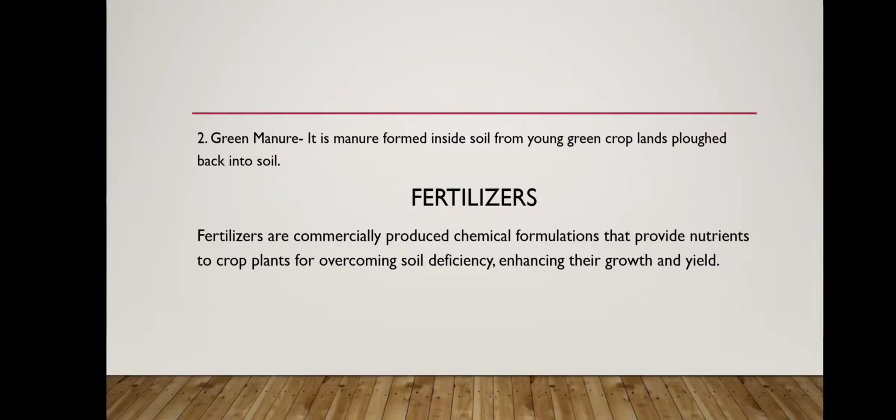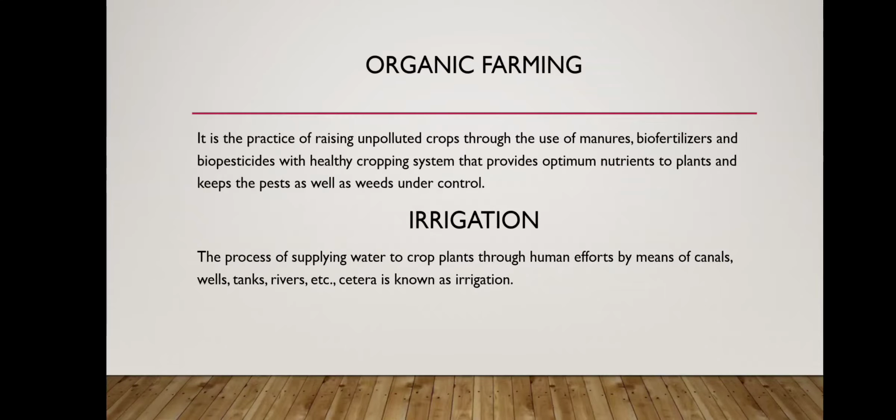Now, next is the fertilizer. Fertilizer is mainly made up of NPK, that is nitrogen, phosphorus, and potassium. These are the macronutrients. So, fertilizers are commercially produced chemical formulations that provide nutrients to the crop plant for overcoming soil deficiency, enhancing their growth and yield. So, this fertilizer provides the macronutrients to the soil, that is nitrogen, phosphorus, and potassium.